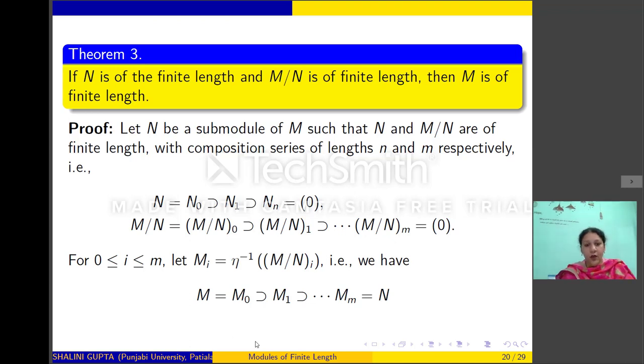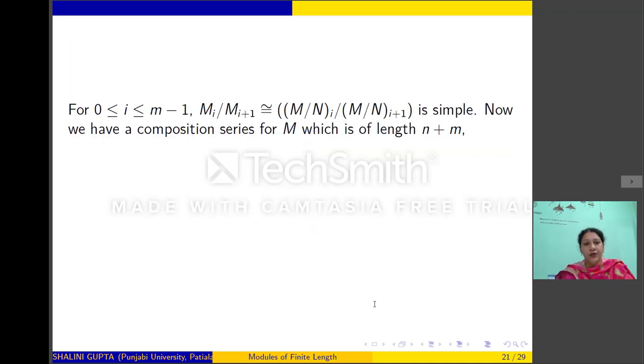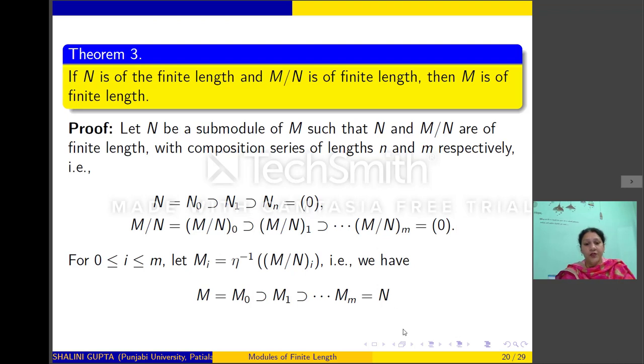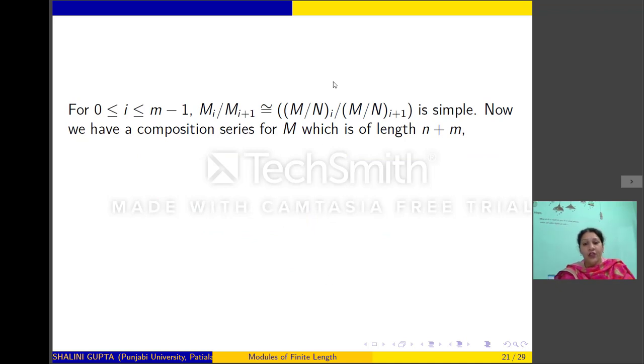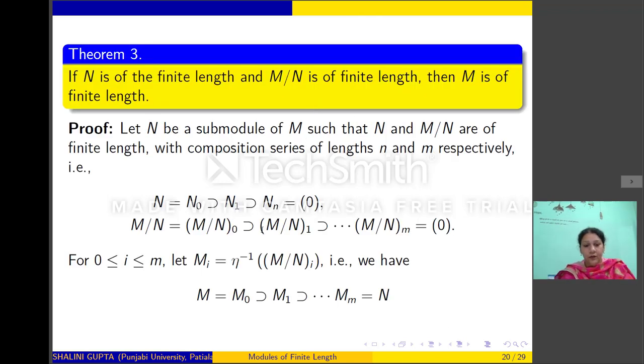Now here we induce the composition series of N. Observe that M_i mod M_{i+1} will be isomorphic to (M mod N)_i mod (M mod N)_{i+1}, which is simple, by the composition series of M mod N. So thus the successive quotients of this series are simple.